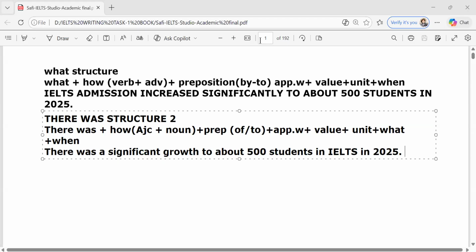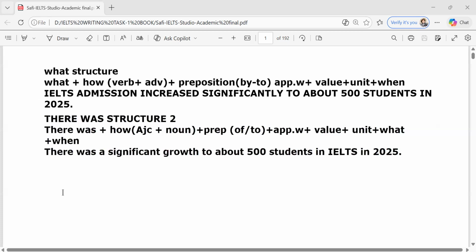What if there is a student who keeps writing only one structure? Only one structure cannot improve your band. The meaning is the same, but the structures are different. You can keep changing verbs. Don't use exactly the same verbs, adjectives, nouns. So straight away, it boosts your score.